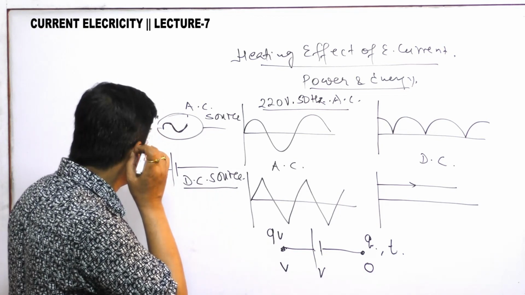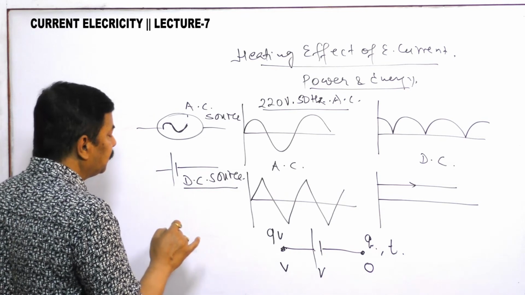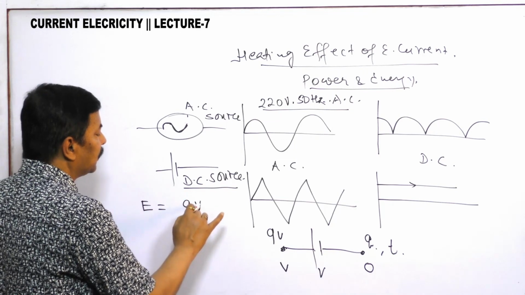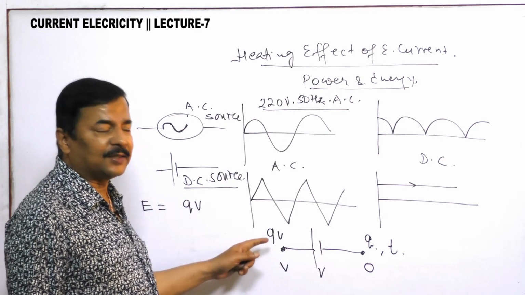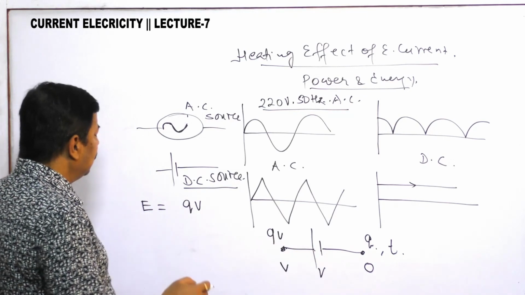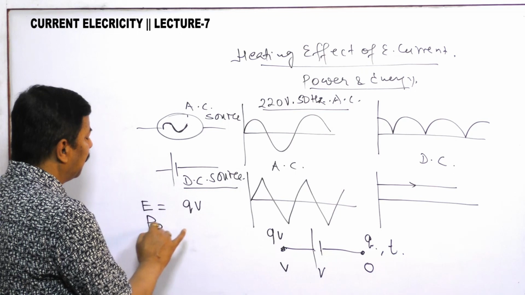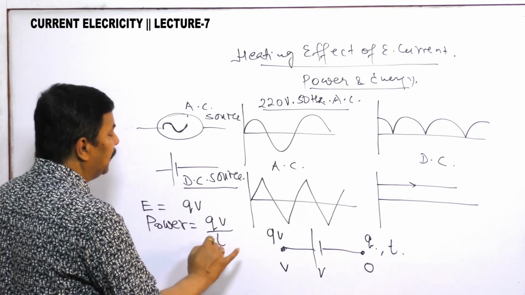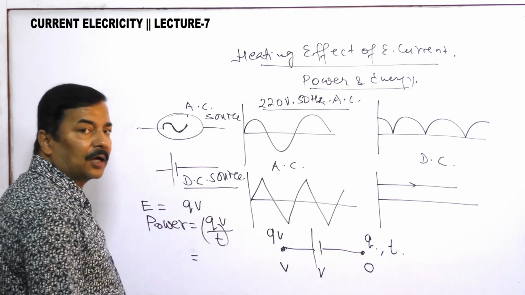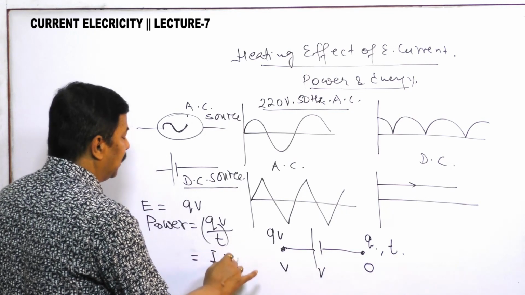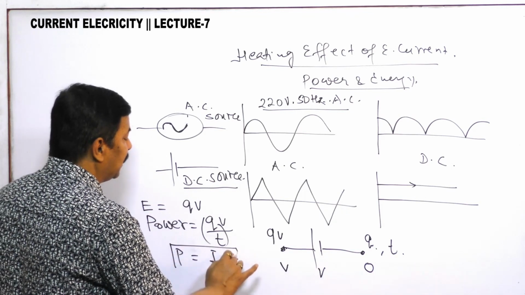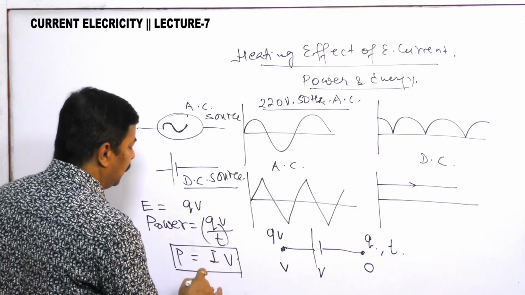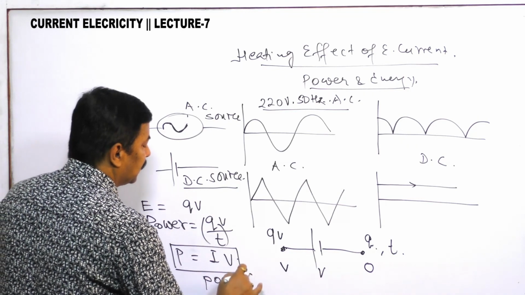So what I would like to tell you: energy is equal to QV. This is the energy that the charge has gained from the battery. And if I say power, power is equal to energy by time, QV by t. So Q by t is your current, I into V. So power is equal to I into V. This is the power supplied by the battery.